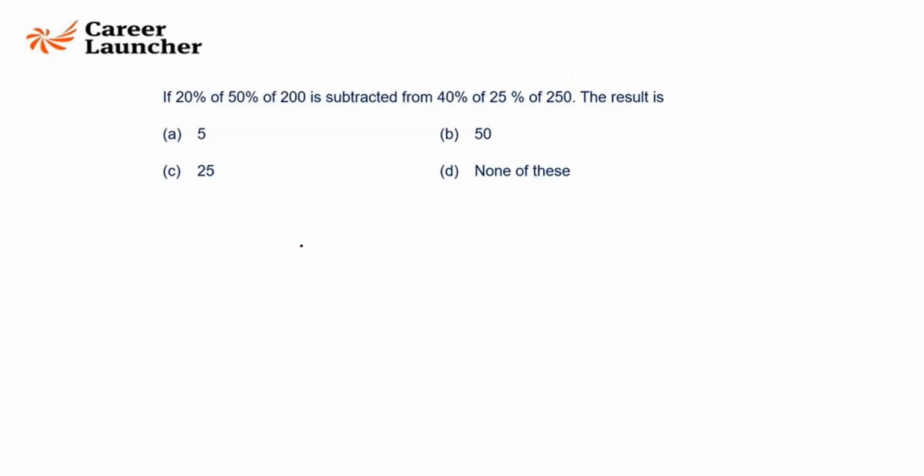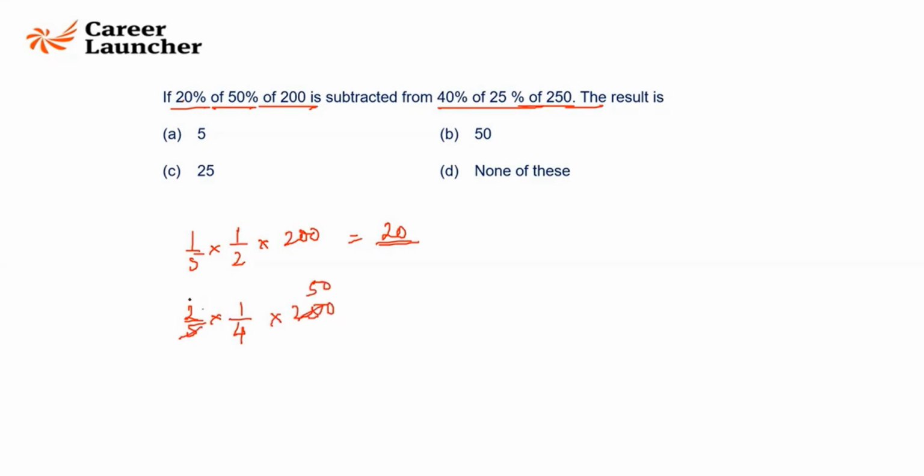20% of 50% of 200. 20% is 1 by 5. 50% of 50% is 1 by 2 of 200, which is going to be 20. This is subtracted from 40% of 25% of 250. 40 is 2 by 5, 25 is 1 by 4 of 250. This is 50. This is going to be 2 2s are 25. So 25 minus 20, the resultant is 5. Agreed.